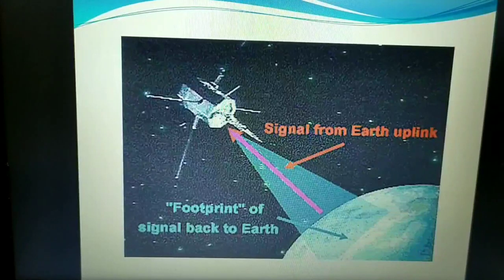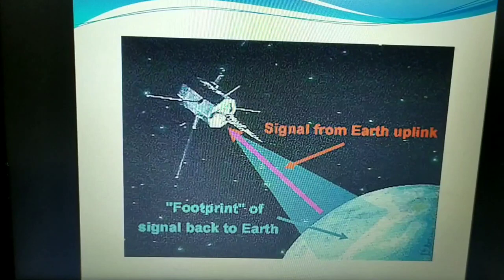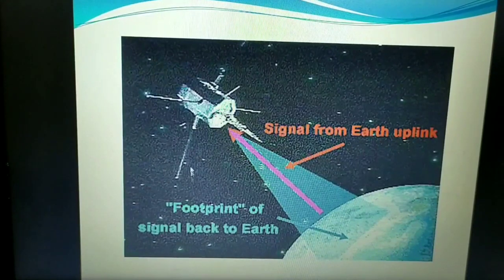Hello students, in this video we are going to study satellite communication. Here the satellite can make use of both microwave as well as radio signals in order to transmit and receive the data from the earth station.